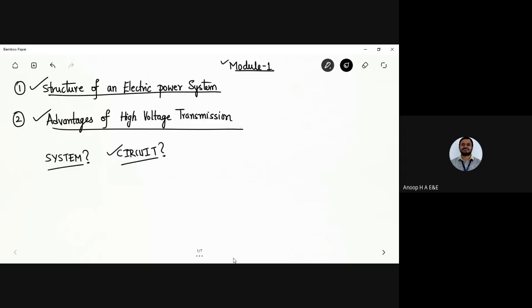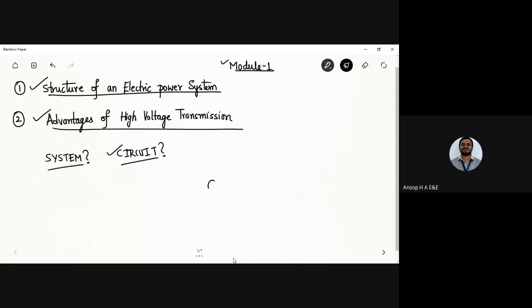Now, can I say a circuit is nothing but an interconnection of components or circuit elements, connected in such a manner that it gives a required output? For example, in a simple resistive circuit, I need an output of 8 volts, and I have a certain set of input.